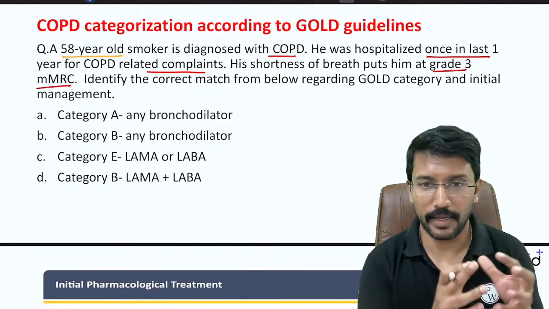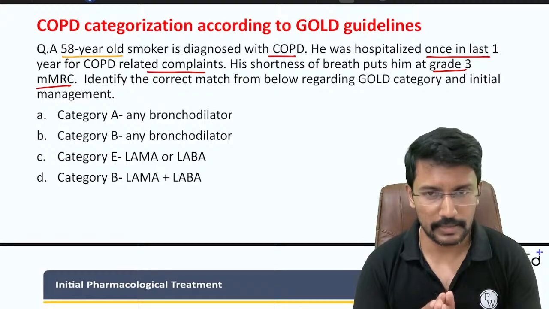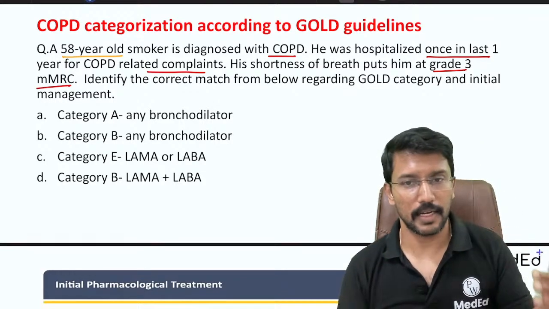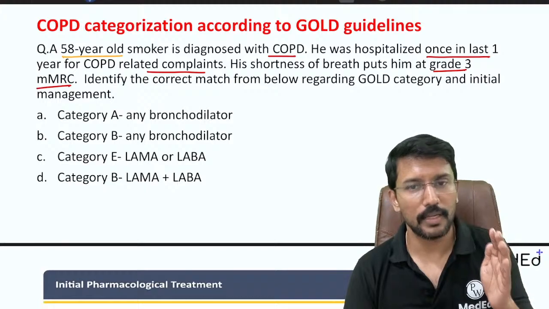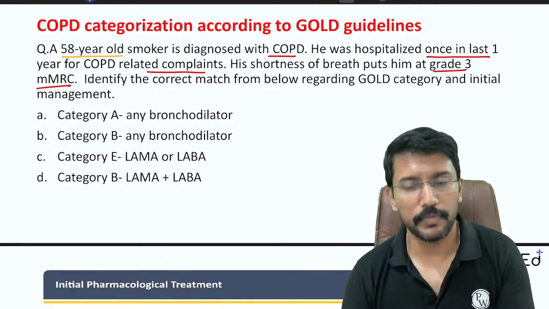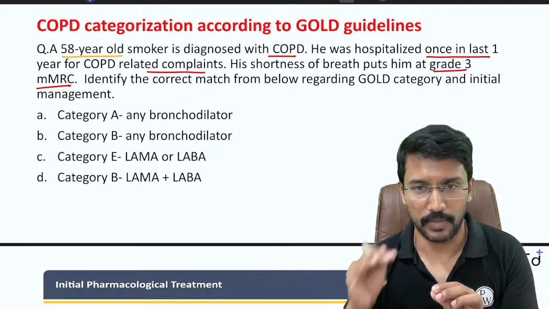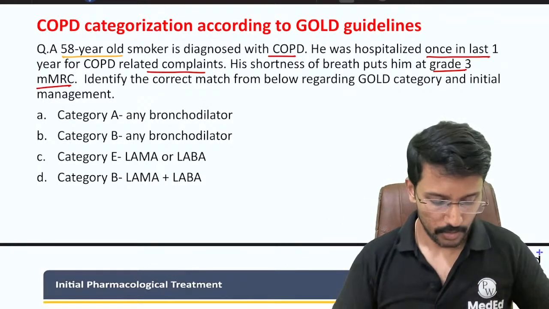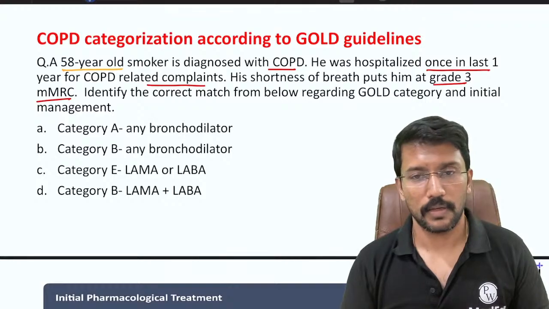So whenever we make a diagnosis of COPD, according to GOLD guidelines, first thing is we have to fix them into a category. So we have three categories, category A, category B and category E. Once we fix them into a category, then we decide what is our next step, like what will be the initial prescription for the patient. Okay, so how do we decide that category?